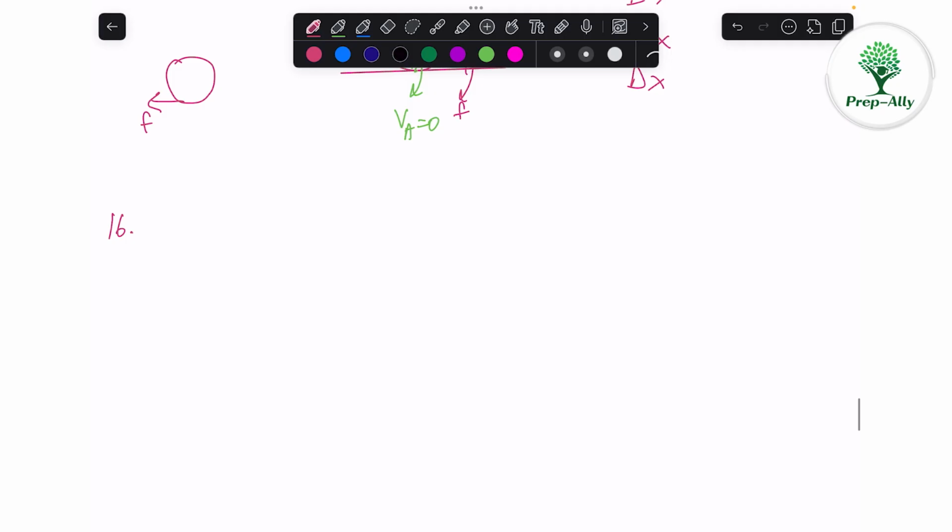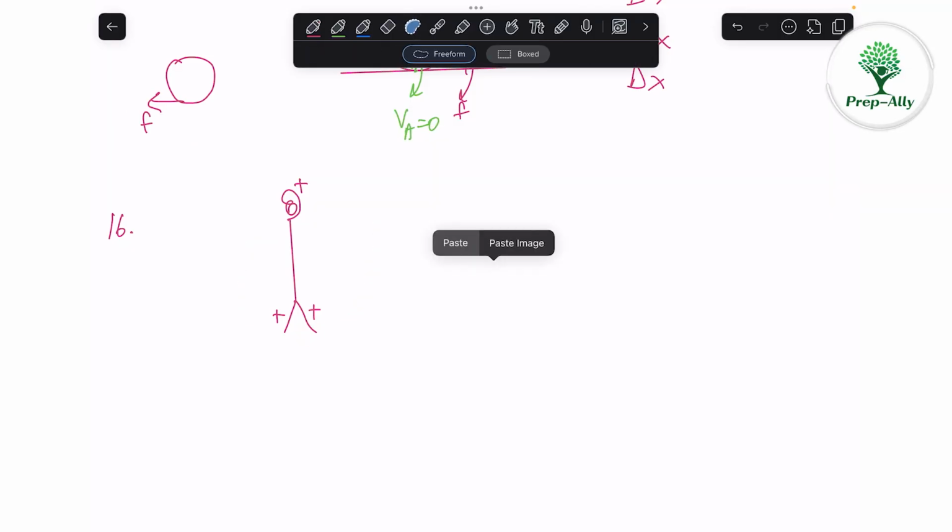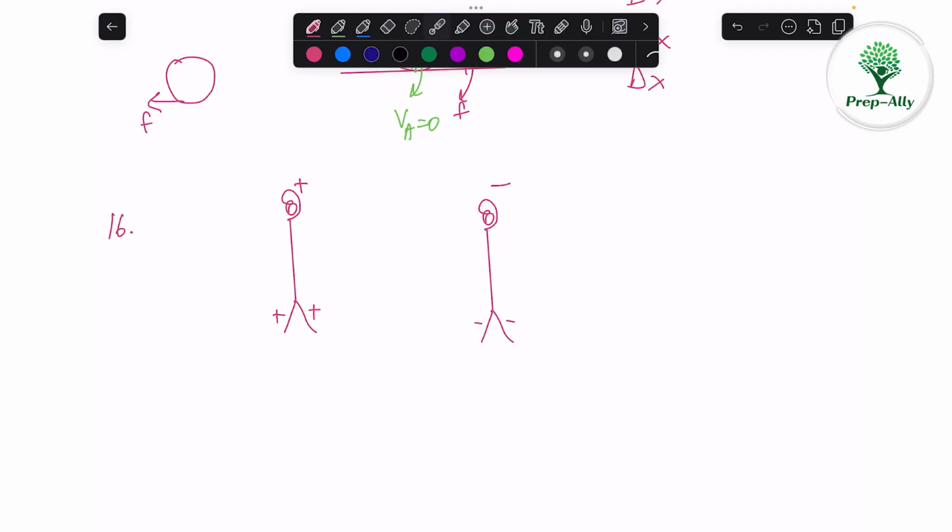So we know that electroscopes work on a principle. I'm not drawing the jar and everything. I'll just draw a copper wire and the leaves. Now when you give some positive charges here, it will spread here, and these leaves will repel each other. Even if you give negative charge here, this negative charge will spread out, and both will become negatively charged and they will repel each other. Otherwise, let us say the leaves will be like this, and if the same charge is there, positive or negative, like charges repel anyway.